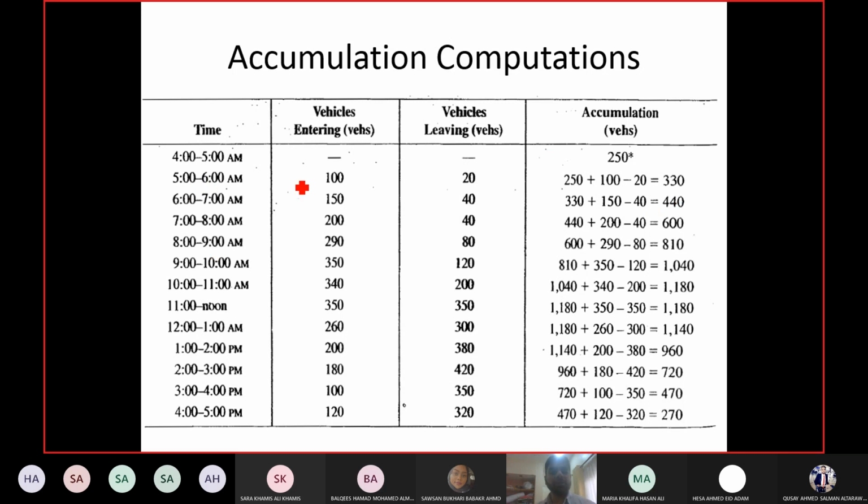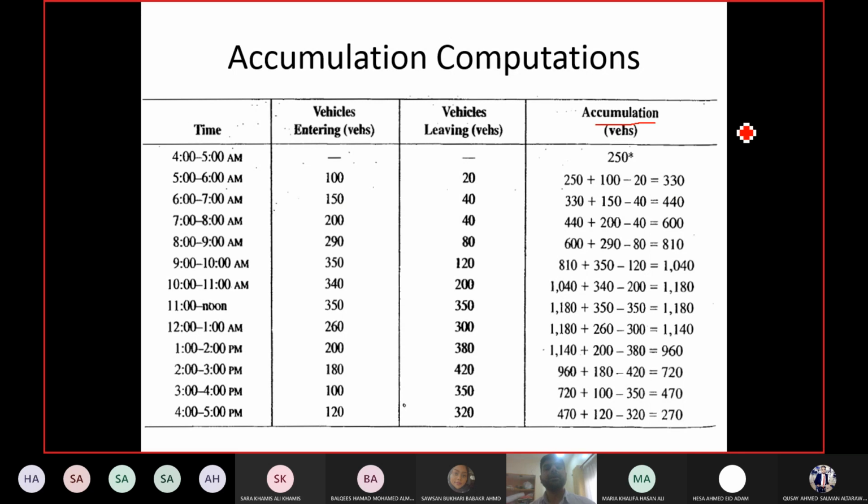Then you take the count from 5 to 6 a.m. 100 vehicles entered, 20 left. So 250 were already in the area, 250 plus 100 which entered is 350, minus 20 which left. So at 6 a.m. the number of vehicles in the area is 330: 250 from before, 100 entered, 20 left. So the final answer is 330. This number 330 is known as accumulation. Accumulation means the presence of vehicles in the area. How many vehicles are in the area? So 330 vehicles are in the area at 6 a.m.